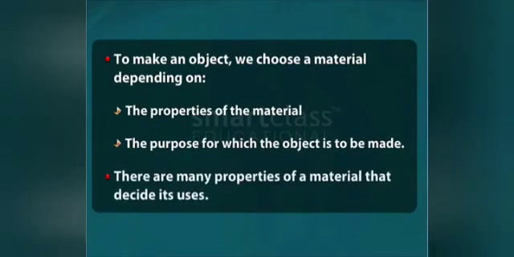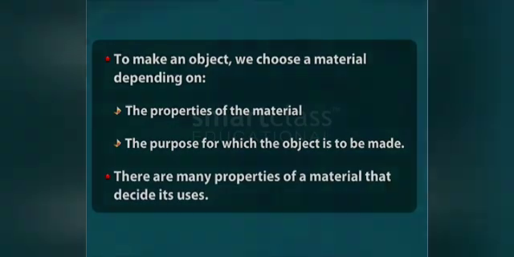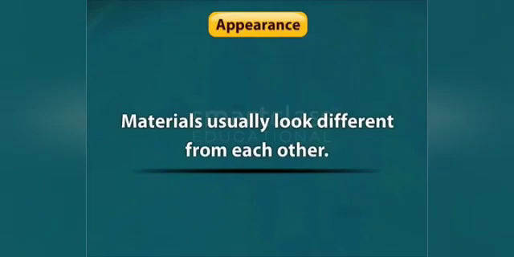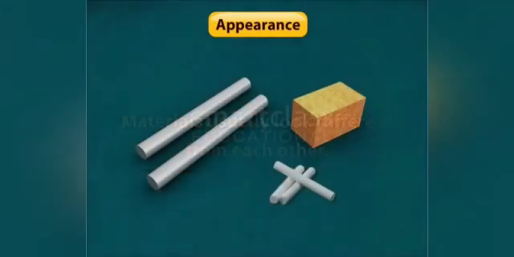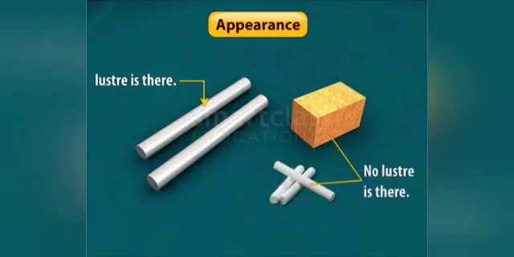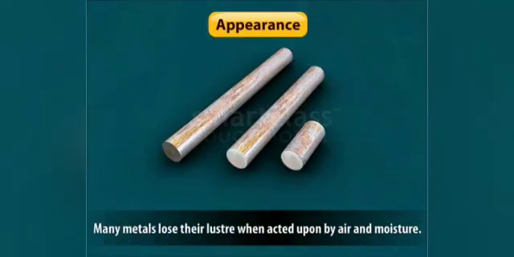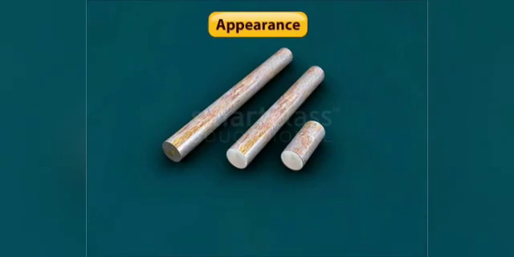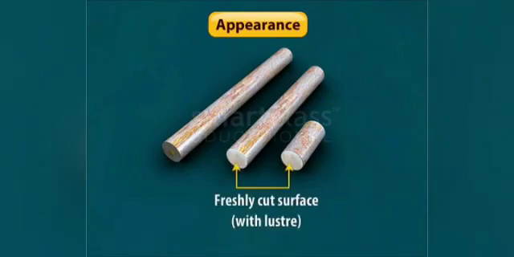There are many properties of a material that decide its uses. One such property is appearance. Materials usually look different from each other. Metals have luster, but wood and chalk do not. Even many metals lose their luster when acted upon by air and moisture. We notice luster only on their freshly cut surface.